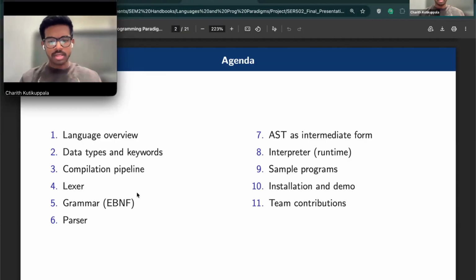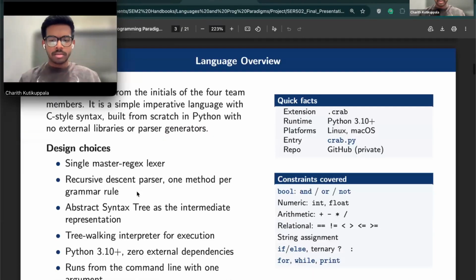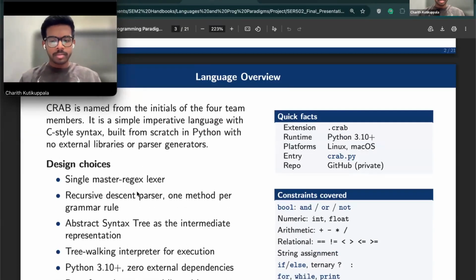Next slide. CRAB is a small imperative language with C-style braces and no semicolons. There are no parser generators and no external libraries. Everything is a handwritten lexer, a handwritten parser, and a tree-walking interpreter. You run it from the command line with one argument, the source file.